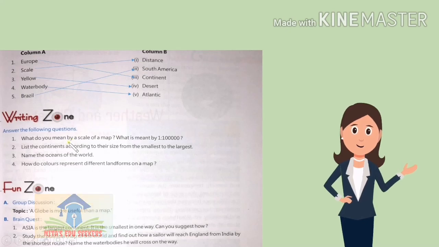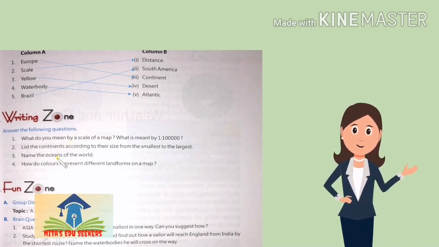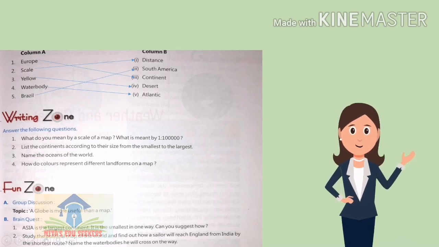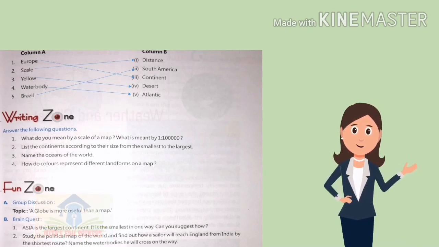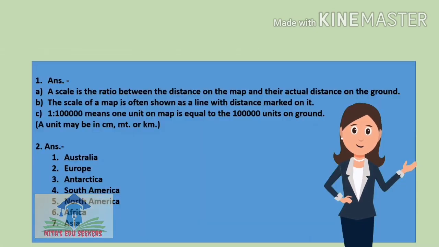Now come to the writing zone, the question answer, the very important question answers. You have to learn as well as write these question answers on the fair notebook. I already have solved the answer for you. The very first answer, what is scale? Answer, a scale is the ratio between the distance on the map and their actual distance on the ground.